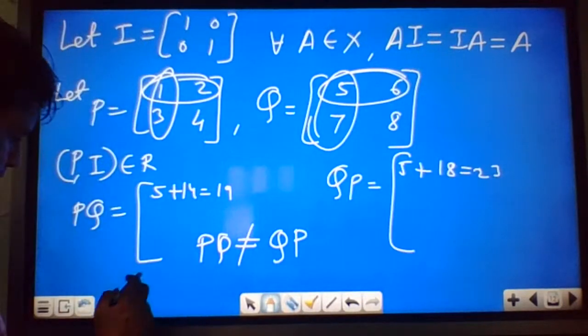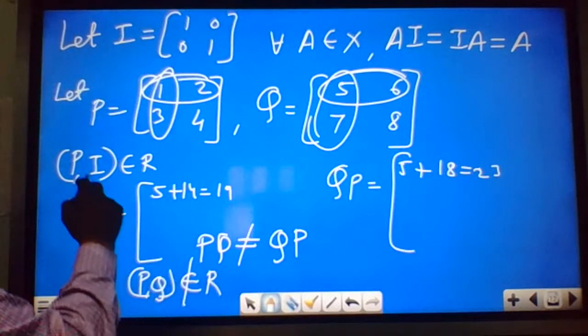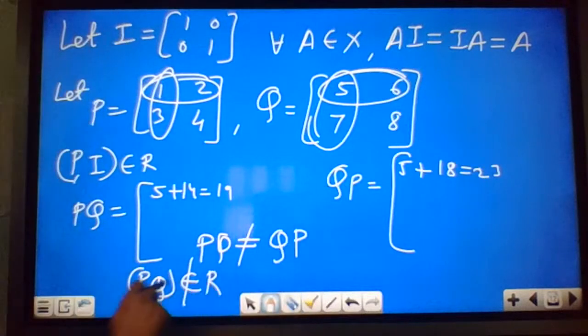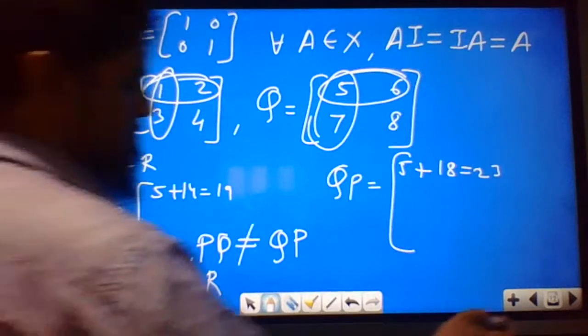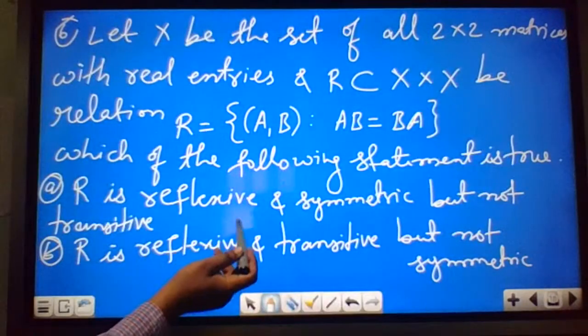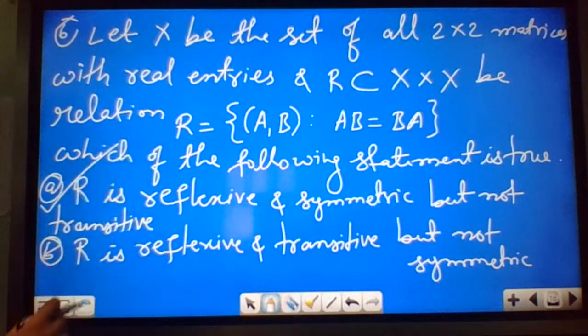So P comma Q does not belong to R, though Pi belongs to R and Qi belongs to R. So this is not transitive. So the correct answer will be: R is reflexive, yes; symmetric, yes; but not transitive. Option A will be the correct answer.